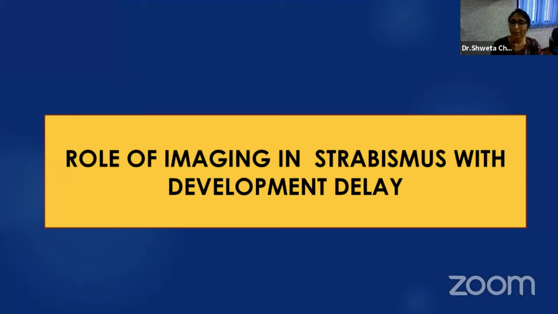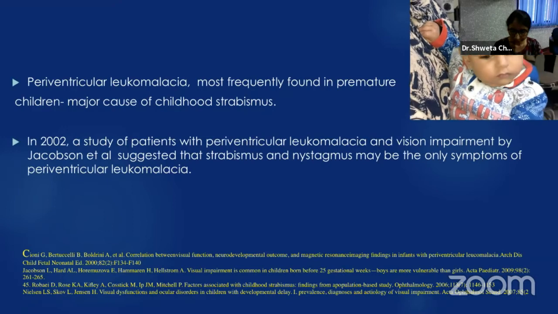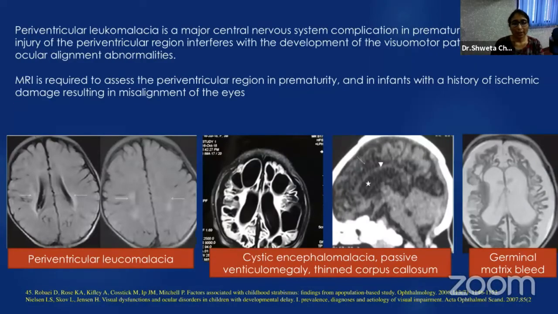Role of imaging in strabismus with developmental delay. Periventricular leukomalacia is often seen in premature children who often present with strabismus. And in 2002, a study showed that strabismus and nystagmus can be the only symptom presenting with periventricular leukomalacia. So the imaging findings can very well detect periventricular leukomalacia.